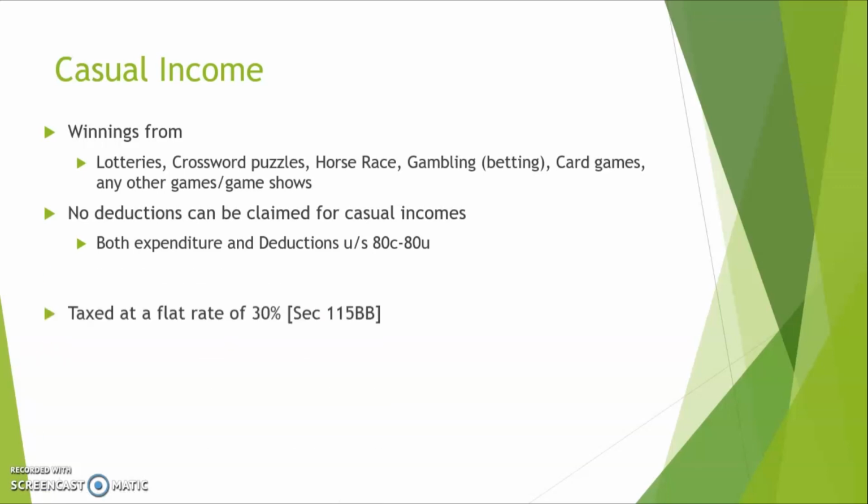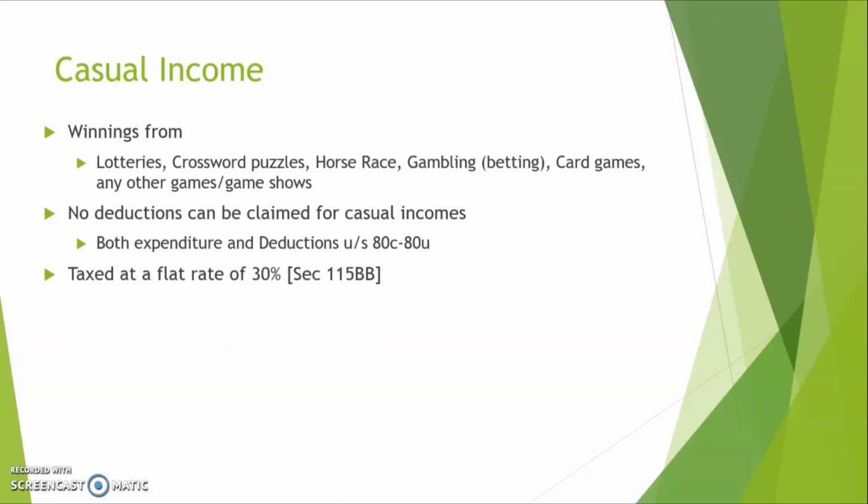Now also one more thing. All these items of cash flow income will be taxed at a flat rate of 30%, and that is as per section 115BB. What it means is, you do not have the normal taxation procedure for the items of cash flow income. Every item under cash flow income should be taxed at a flat rate of 30%. There is no slab rate or finding a person's total income, taking the slab rate and taxing him accordingly. That does not work here. It works in a different manner. Whatever the amount of income you get under cash flow income, you tax it at a flat 30% regardless of the slab in which he falls. We will learn that in a better manner once we learn computation of income. So just keep that in mind.